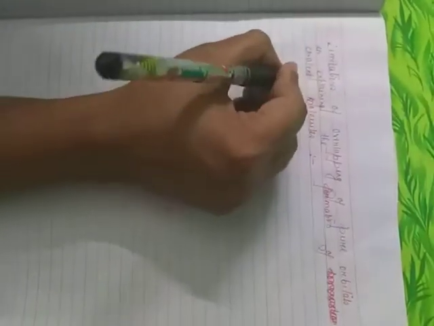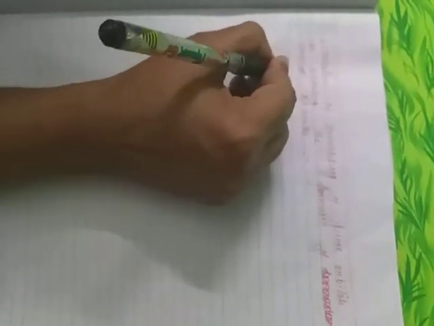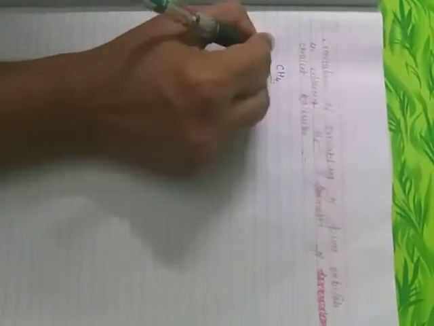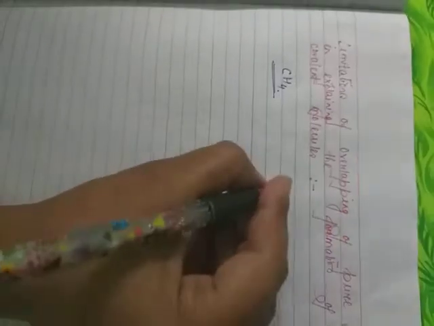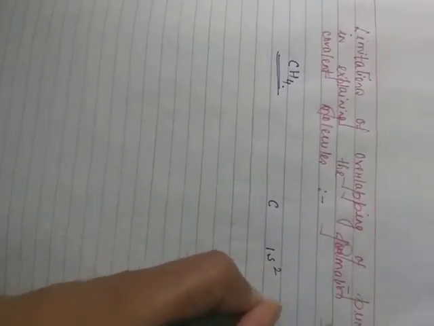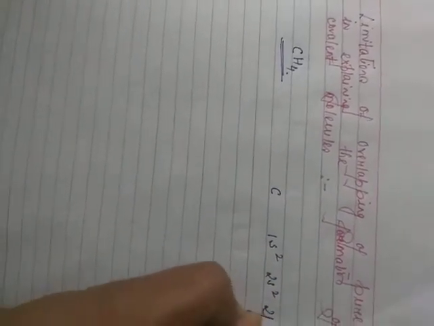Now, if I want to explain the formation of methane, which is a well-known compound, how do we explain it through the overlapping of pure orbitals? Let's see that. Carbon has a configuration of 1s2, 2s2, 2p2.